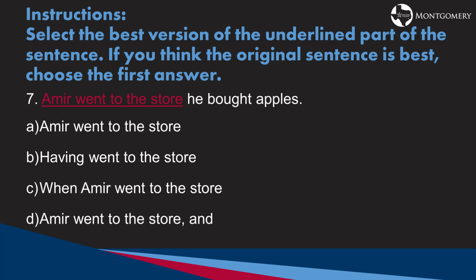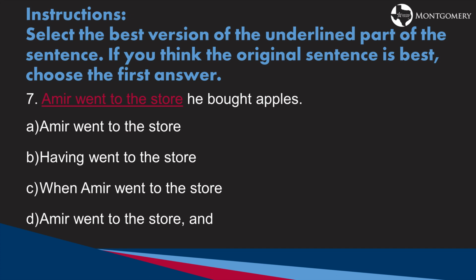Select the best version of the underlined part of the sentence. If you think the original sentence is best, choose the first answer. Amir went to the store. He bought apples. So take a look at these. Remember, pay close attention to what is included in the underlined section. Is it including internal punctuation? What do each of these clauses mean?